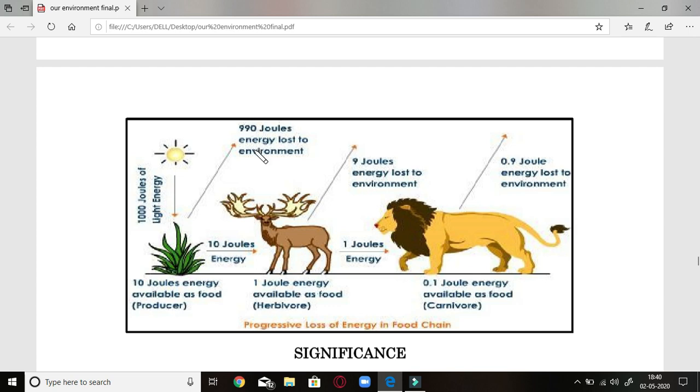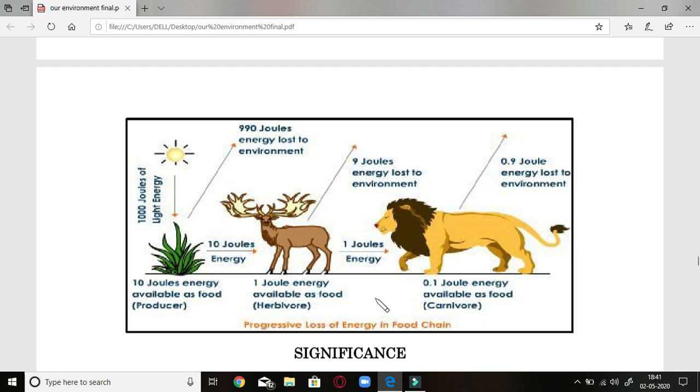and 990 joule of energy will be lost as such. Whereas from here, at the next level, only 0.1 joule of energy will be available and 0.9 joule of energy will be wasted as such. So here it was 1000 joule. Coming to the plant, it turned out to be 10 joule only. Next step 1 joule, next step 0.1 joule. And look at the wastage of energy mentioned here: 990 joule wasted at the first step, 9 joule at the second step, 0.9 joule at the third step.